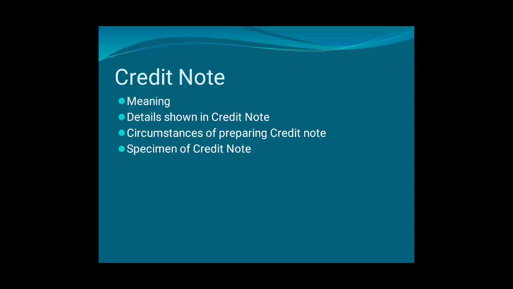Right? First of all, meaning. We have already learned about debit note. Debit note is prepared at the time of purchase return of goods, when we are expecting some credit from the supplier. Here the things are just opposite. When we are giving some credit to our customers for something, then credit note is prepared.